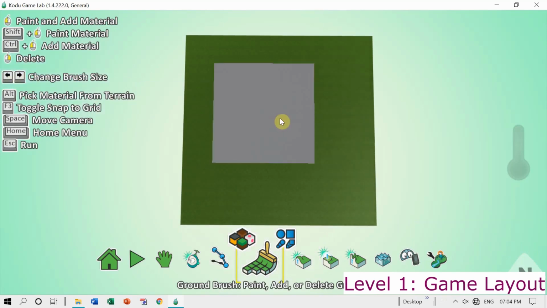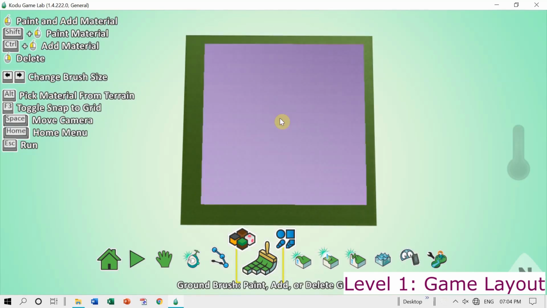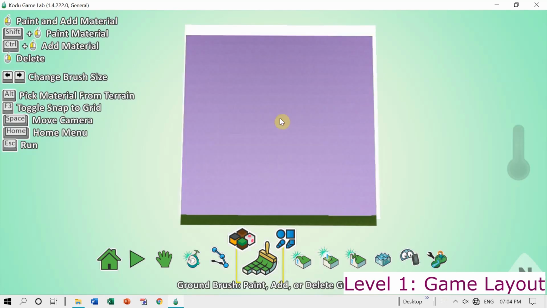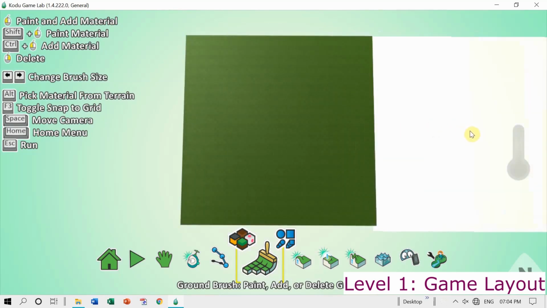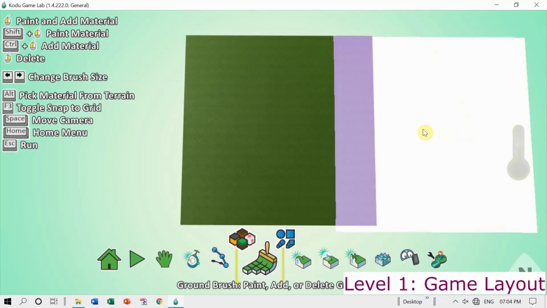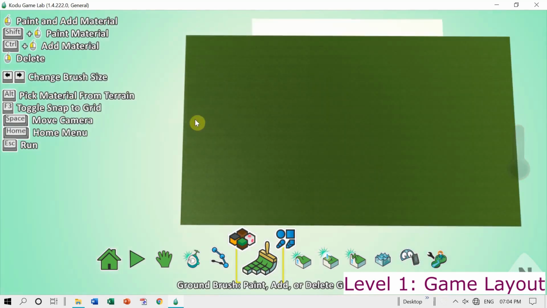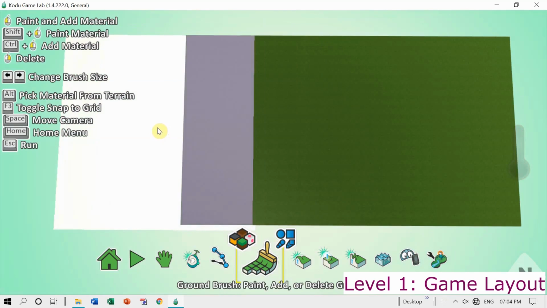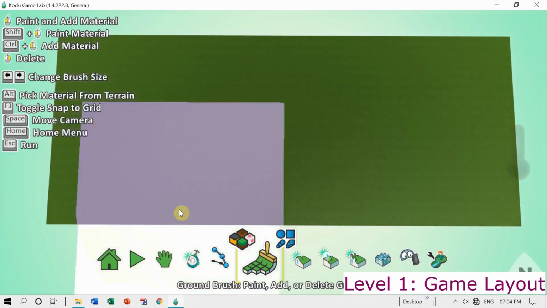Using the right arrow key, I'm increasing the brush size so that it is easier for me to increase the size of the world, the size of the terrain, with just a few clicks. See, I click here: left click will add the terrain, and if I right click, it will remove the terrain. So it's very simple. Here I am left clicking, and this is my entire playground that is now created.